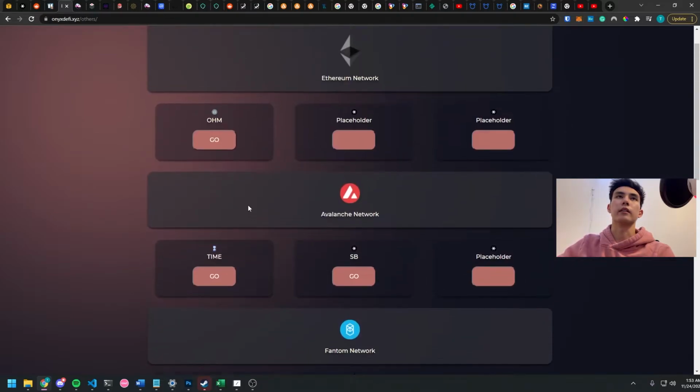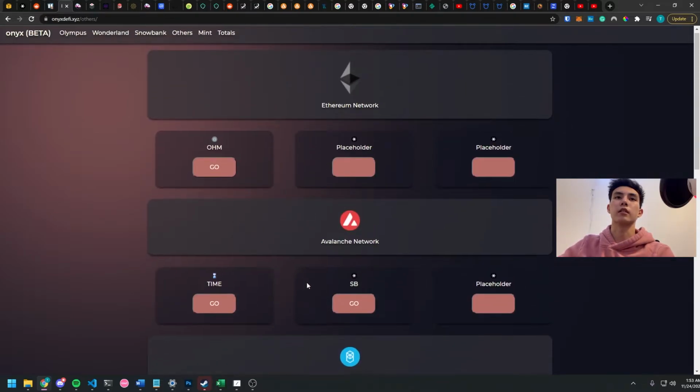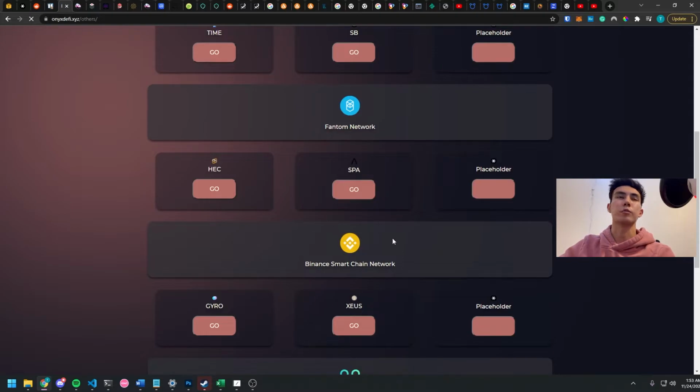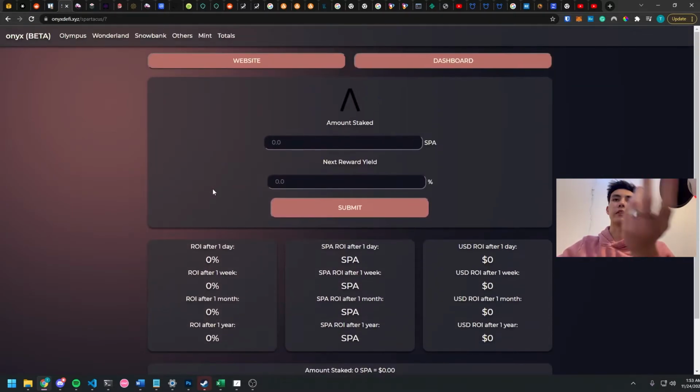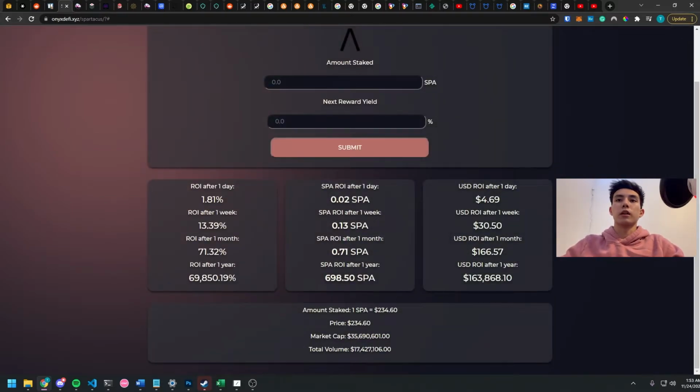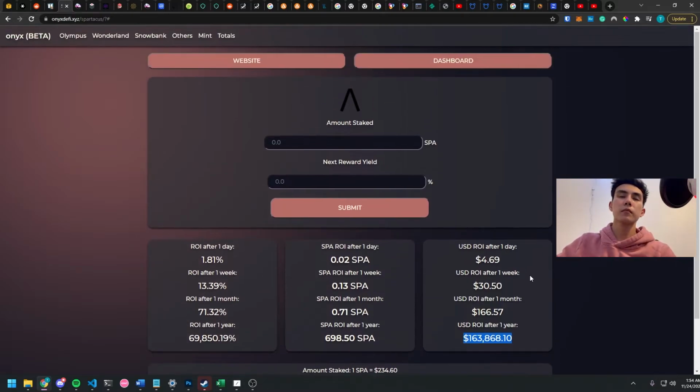Again, any of these, this is just a big list of them. Let's say we go to Spartacus, it's the same exact thing. If we enter one Spartacus and our reward yield is 0.6, it'll automatically get the pricing information for us, and it'll tell us our ROI after 1 year. So that's one part of the calculator.